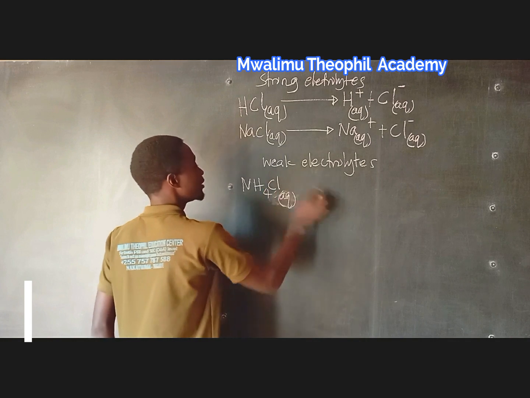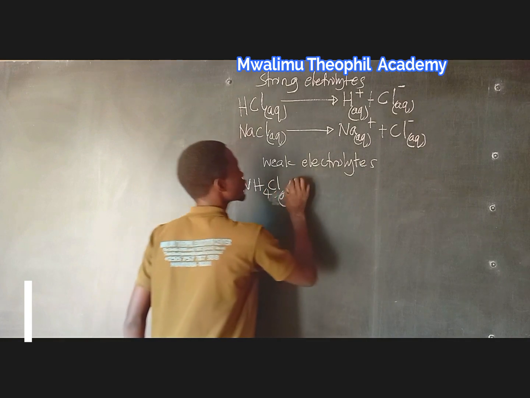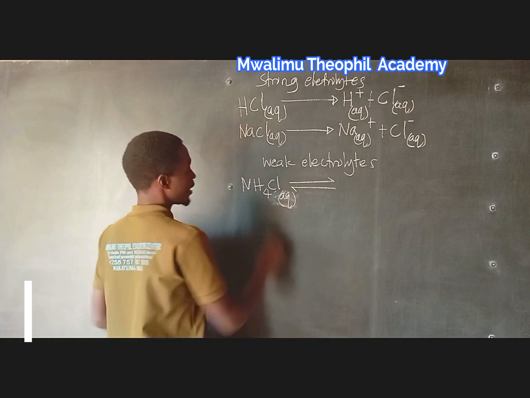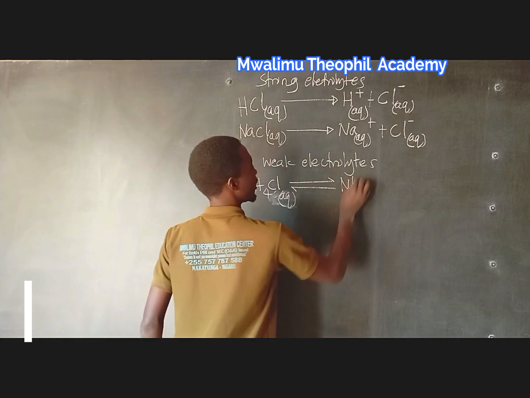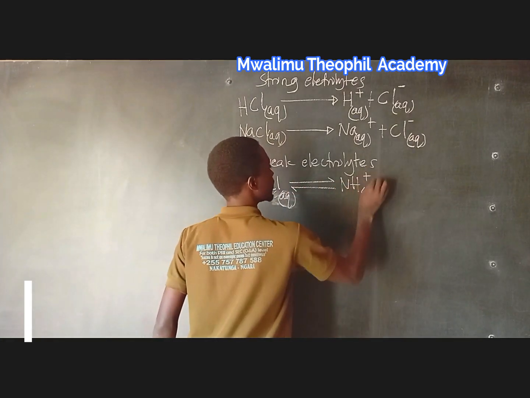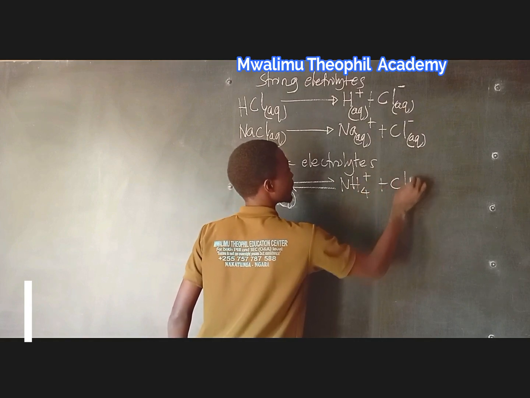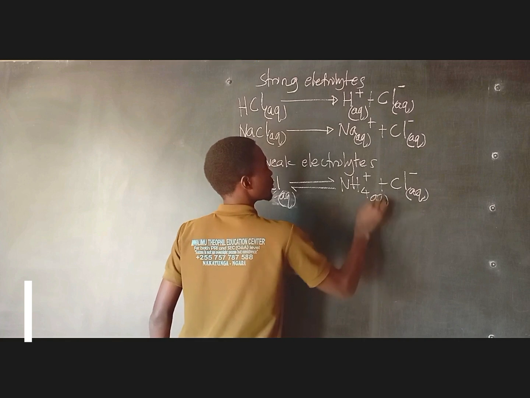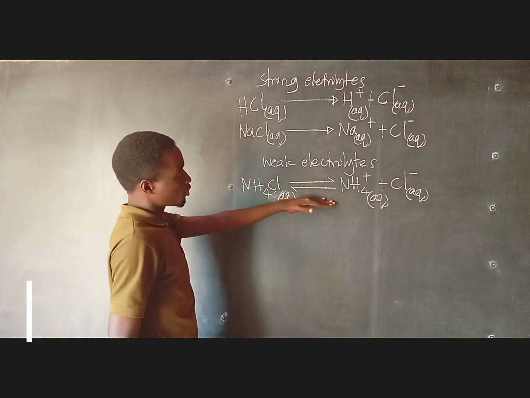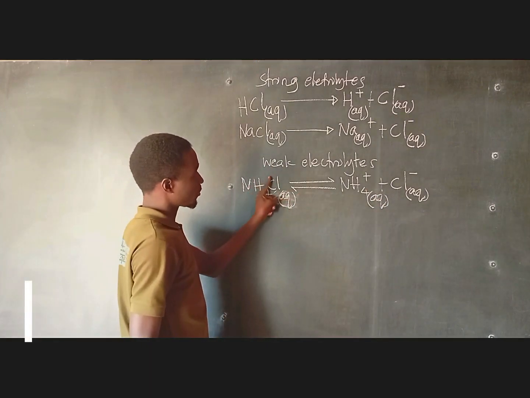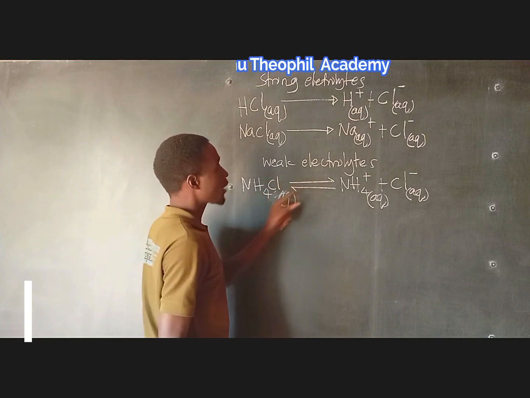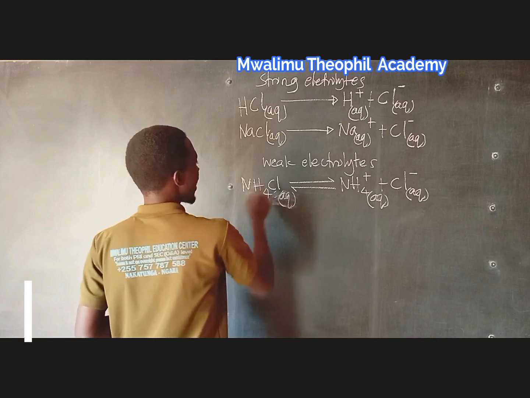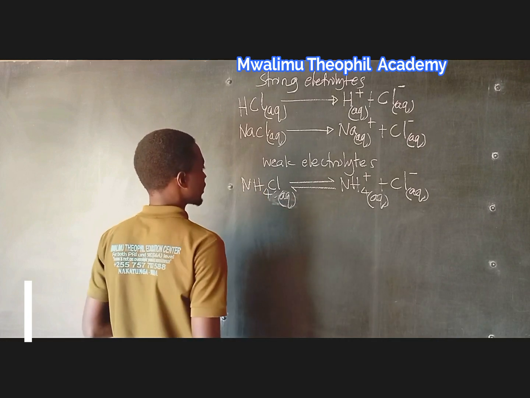The partial dissociation is shown by using a half double arrow, as you see here. Now it becomes ammonium ion and chloride ion, as you may see. So this equation shows partial dissociation of ammonium chloride. The half double arrow indicates that the dissociation involves a weak electrolyte.